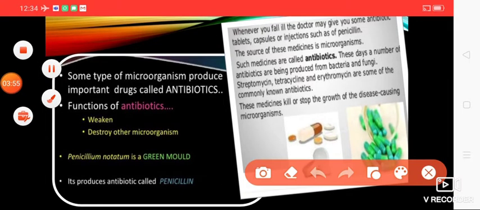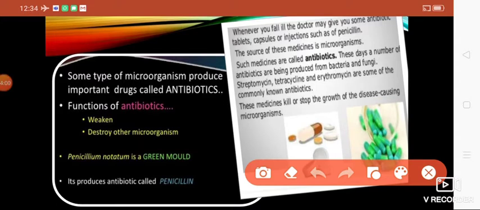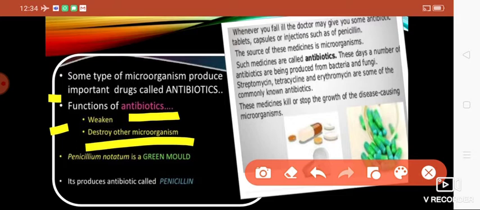Children, here we should know what antibiotics are. Some types of microorganisms produce a very important drug that is called antibiotics. How do antibiotics work? They will weaken the microorganism or they can kill the microorganism.